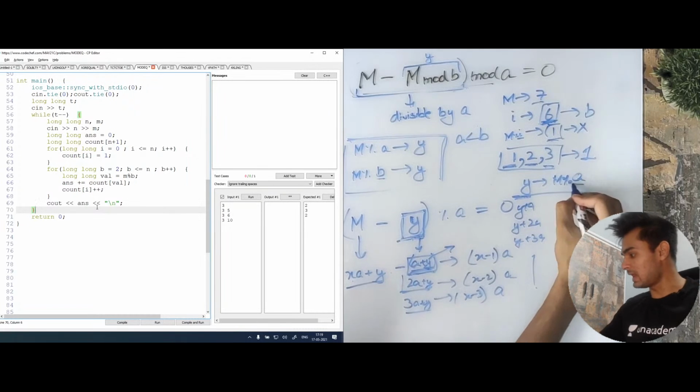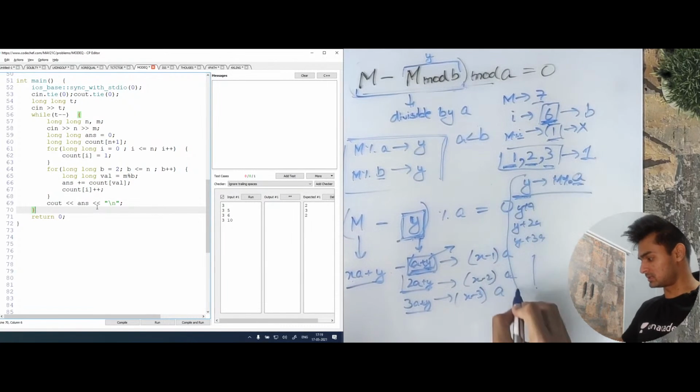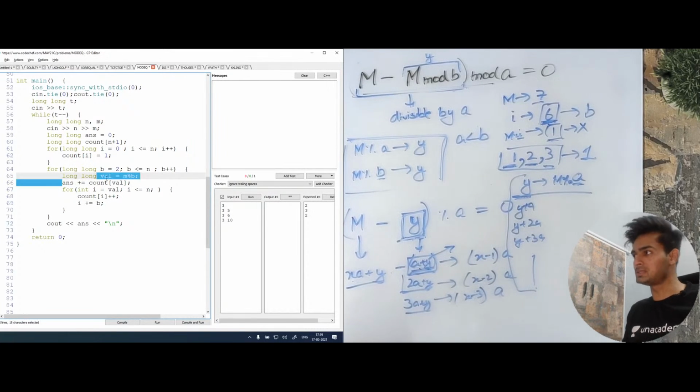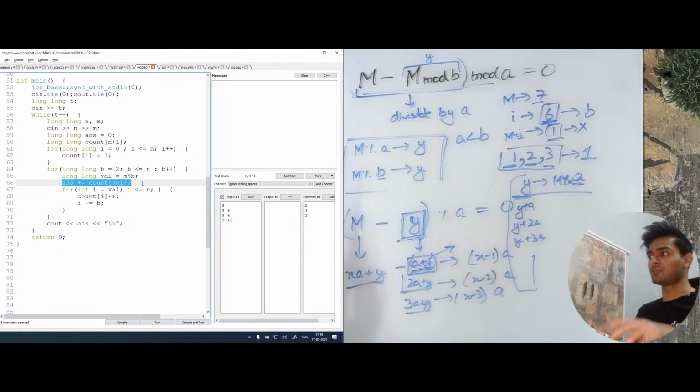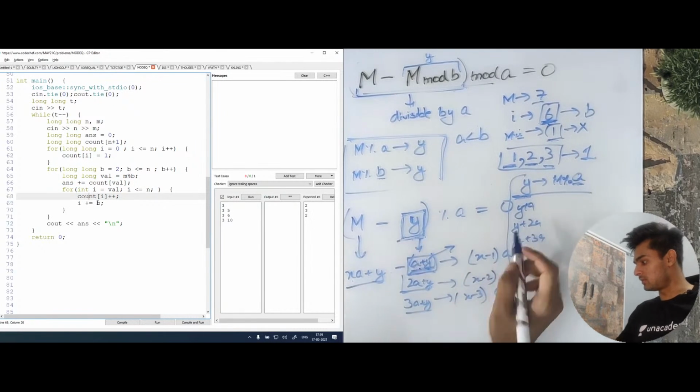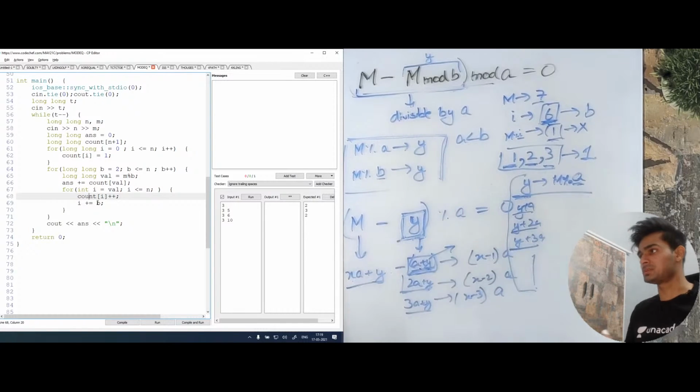So that for every i, we get all the pairs. That is exactly what we need to add. If we remove this, we'll have this value, so basically this value is our y here. I know that every value smaller than this particular b is in the count, so I'll add that into the count, and then I'm going to increment every value of count which is of the form y plus a, y plus 2a, or y plus 3a. Here I've considered this as b.